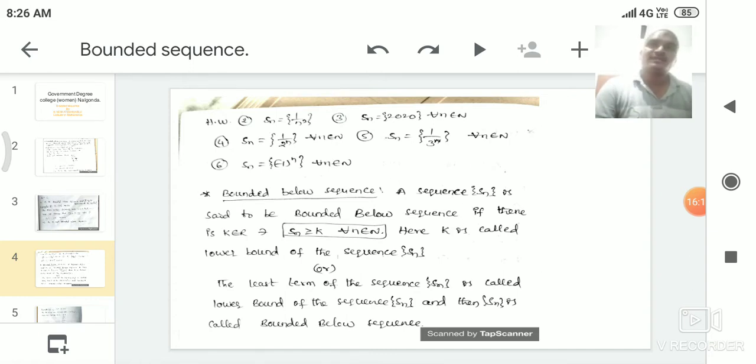Here also we clearly observe that 1 by 3 is the greatest value of the sequence 1 by 3 power n. Whenever a greatest value exists for the sequence, then the sequence is called a bounded above sequence.